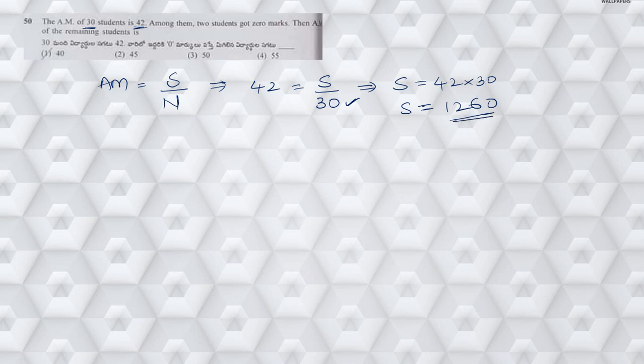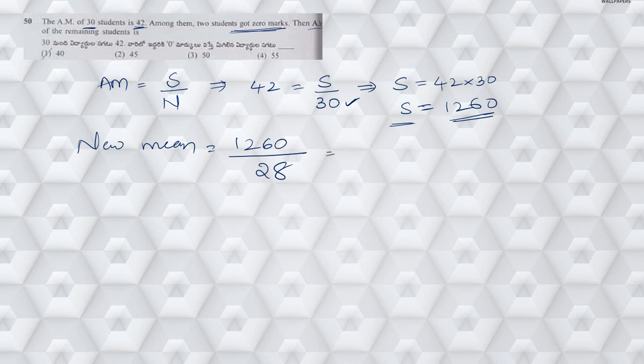1260. Now among them, 2 students got 0 marks. Then the AM of the remaining students is asked, removing those 2 students. So what is the arithmetic mean? Since they got 0 marks, if you remove them there won't be any change in the sum. Then the new mean of those 28 students is equal to the sum, which will not change, so 1260 by 28.